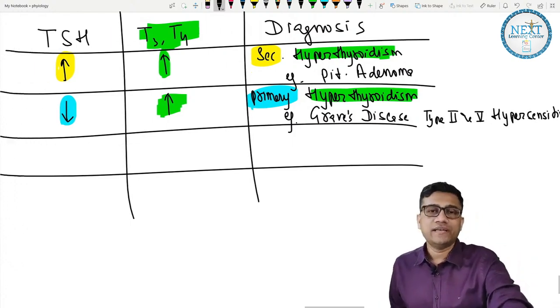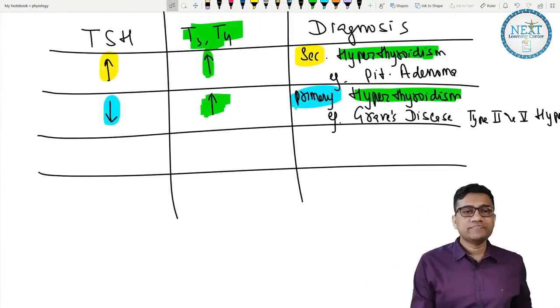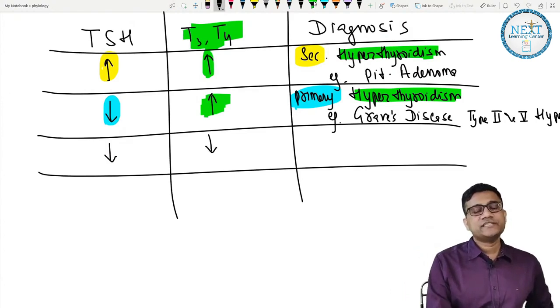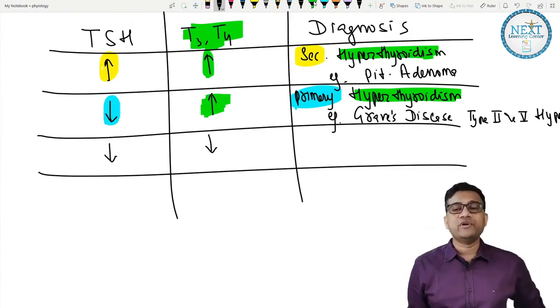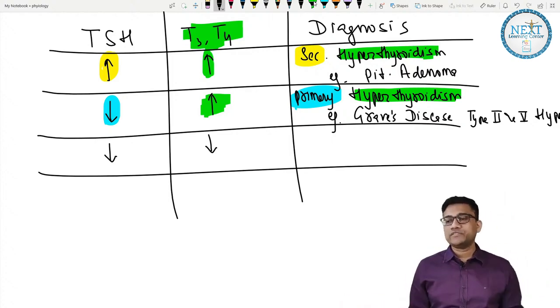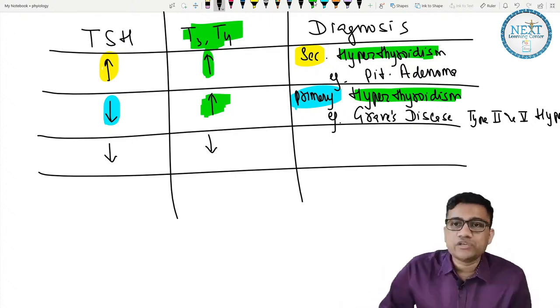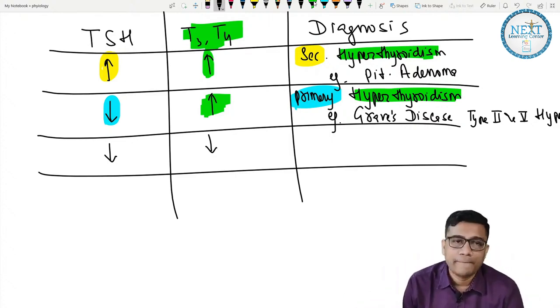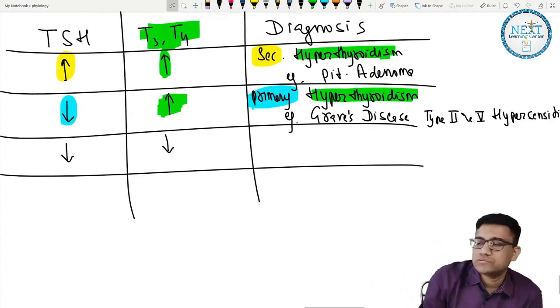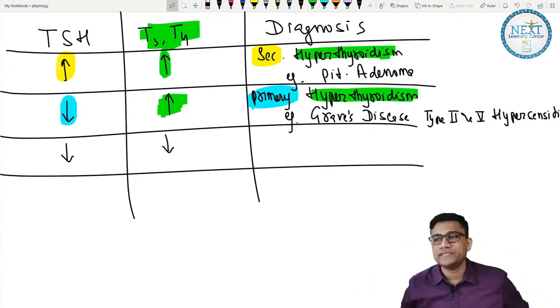Then again apply the logic. The logic is: there is a decrease in TSH and decrease in T3 T4. Both are decreasing. Primary or secondary? What is the diagnosis of this patient? First tell me the name. Is it primary or secondary? Both are decreasing.